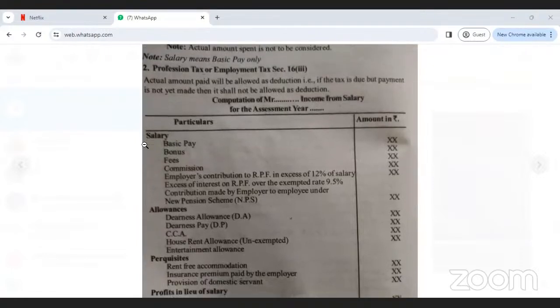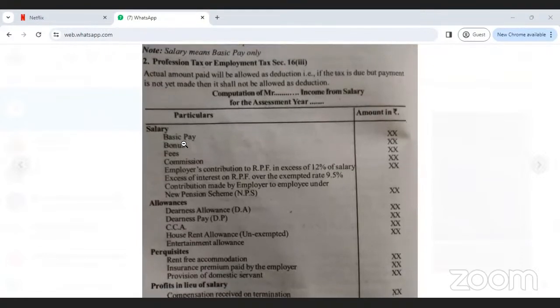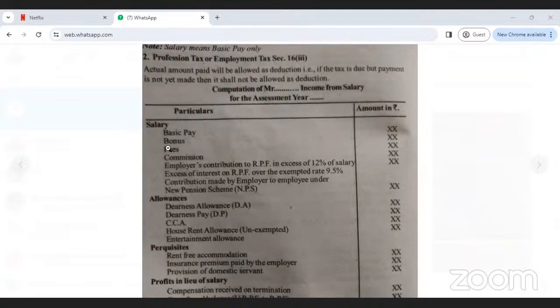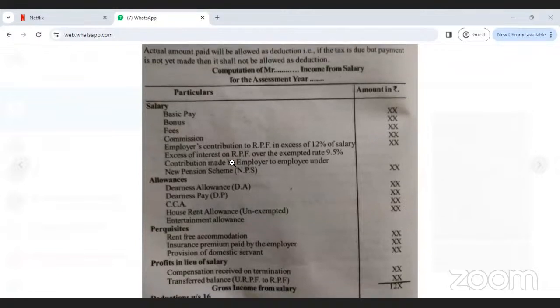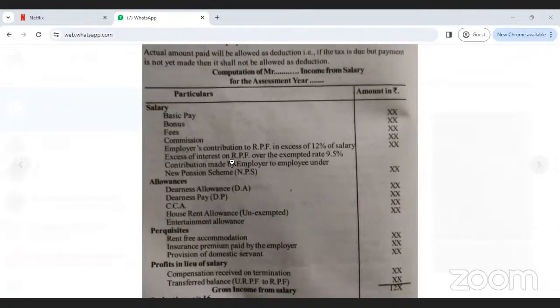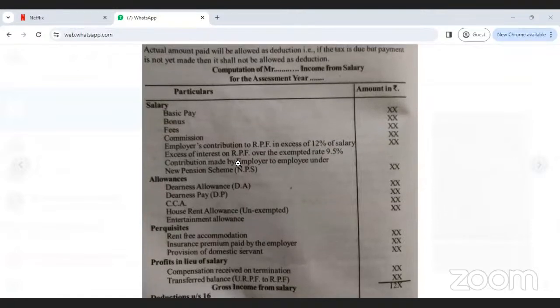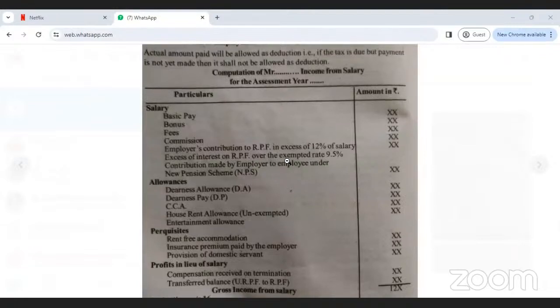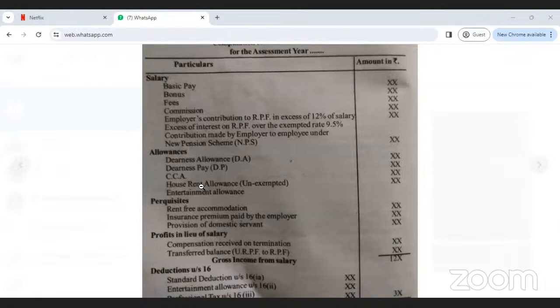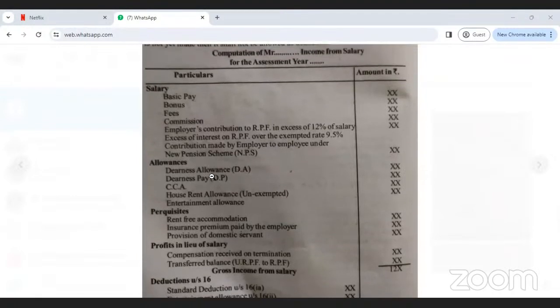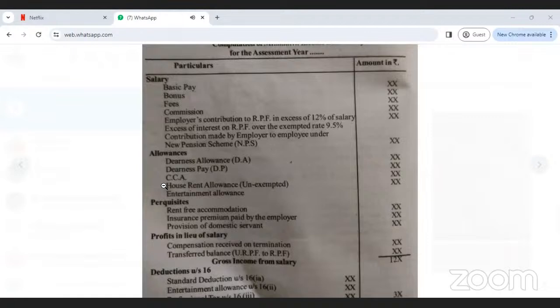So what items come under the salary heading? Basic pay, bonus, fees, commission, employer's contribution to recognized provident fund, and interest on recognized provident fund. Again, new pension scheme, contribution made by the employer to the employee. Now come to the allowances. Dearness allowance, dearness pay, CCA, house rent allowance. House rent allowance is very, very important.